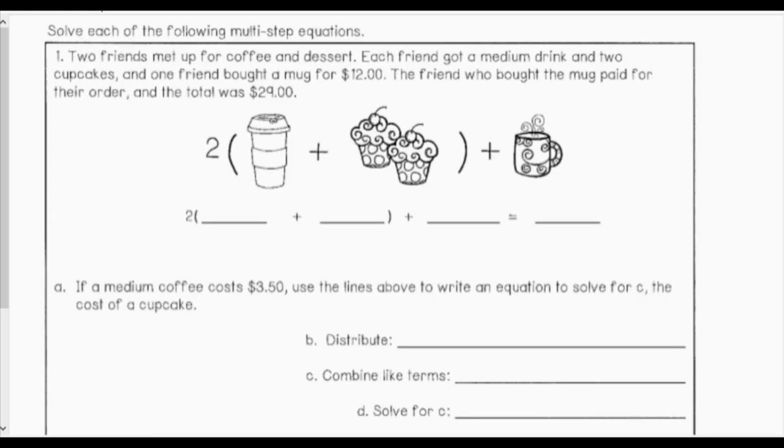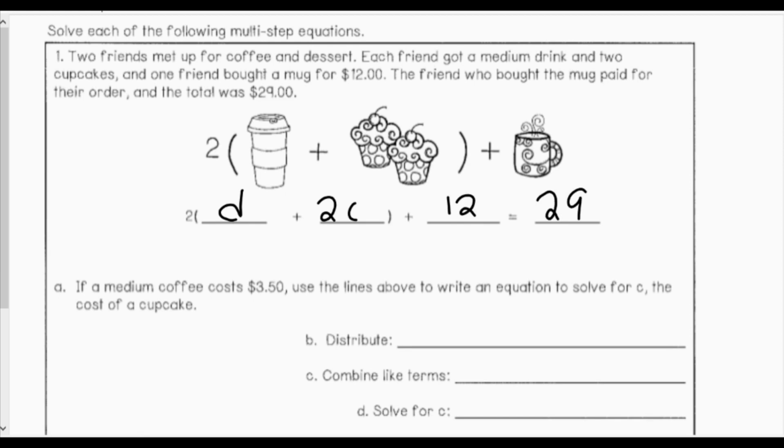So looking at a few examples, my first example is a word problem. I have 2 friends meet up for coffee and dessert. Each friend got a medium drink and 2 cupcakes, and one friend bought a mug for $12. The friend who bought the mug paid for their order, and the total was $29. So using variables to represent this, I would have 2(D + 2C) + 12 = 29 total dollars.